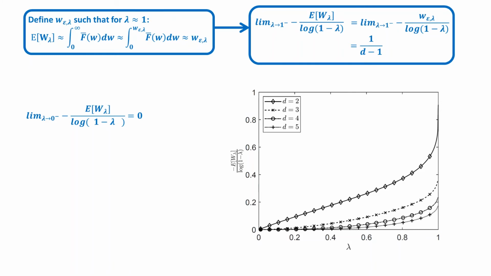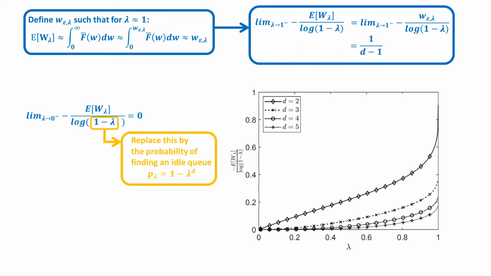If we are able to make these graphs more flat, we will also be able to find better approximations of the expected waiting times for high and low arrival rates. To this end, we define p lambda as the probability that a random job is routed to an idle server for the LLD policy.